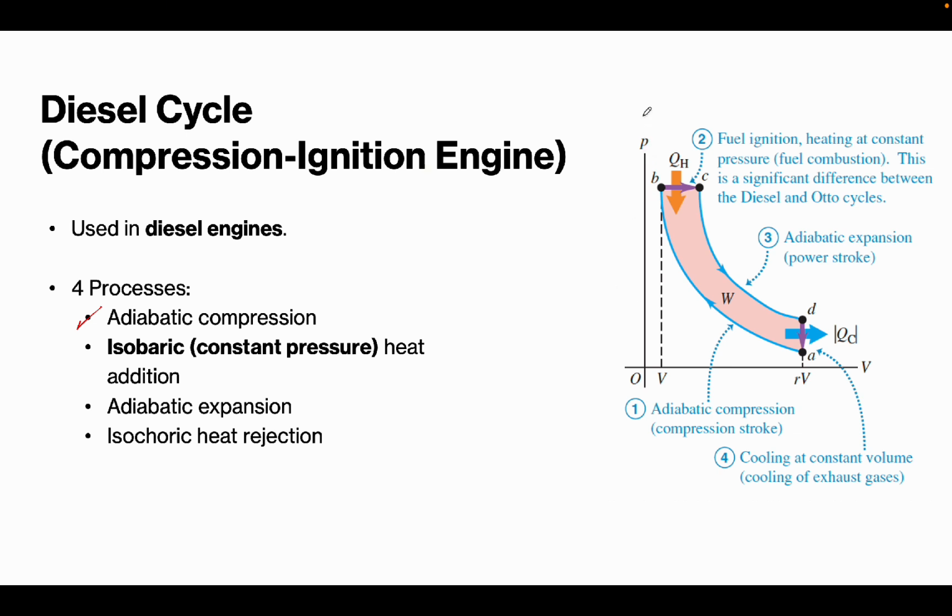Now, the second process is what we call the isobaric, or the constant pressure heat addition. This is from 2 to 3. So what happens here is the fuel burns as it is injected. So the volume increases while the pressure remains constant. And also, this is the time that the temperature will increase. Okay, now after that, we have the adiabatic expansion.